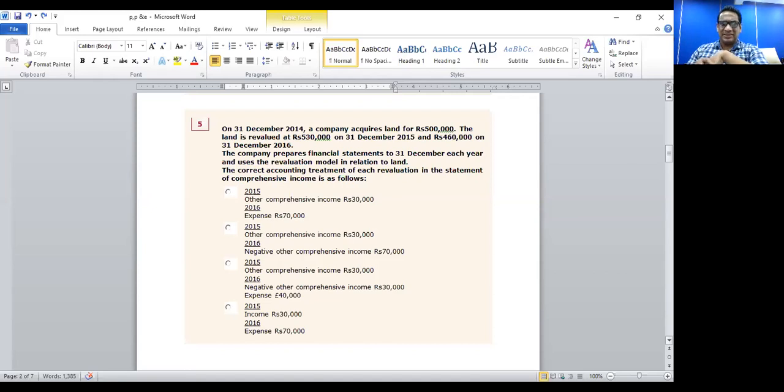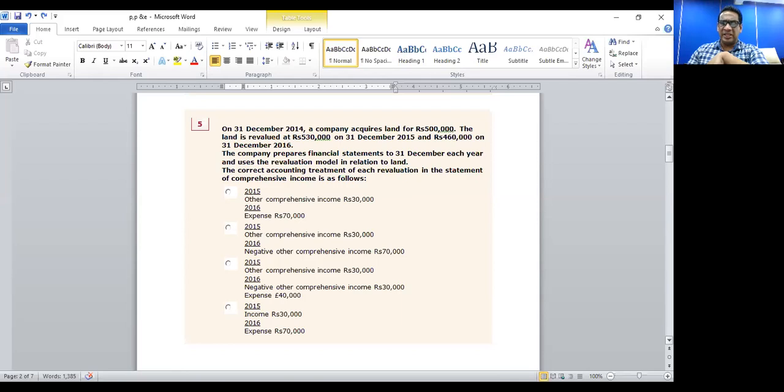So this asset was bought on 31st of December 2014, so you can assume 1st January 2015. And after 1 year, exactly on 31st of December 2015, the land was revalued for 530,000. Since it was revalued, we credit the revaluation reserve account and show that in the other comprehensive income for the year ending 31st of December 2015. So other comprehensive income, or OCI, will be credited by 30,000 in the name of revaluation reserve.